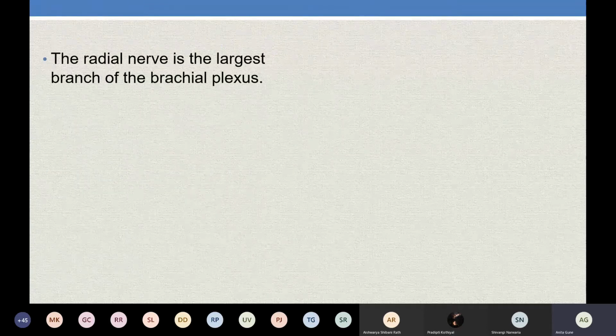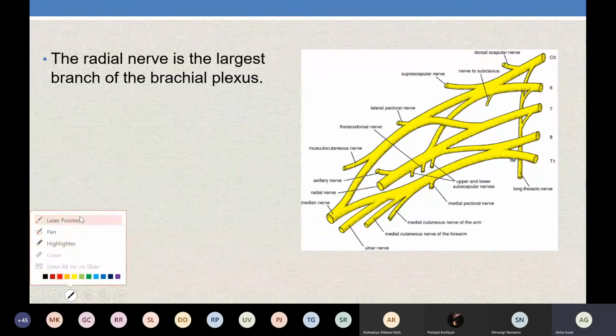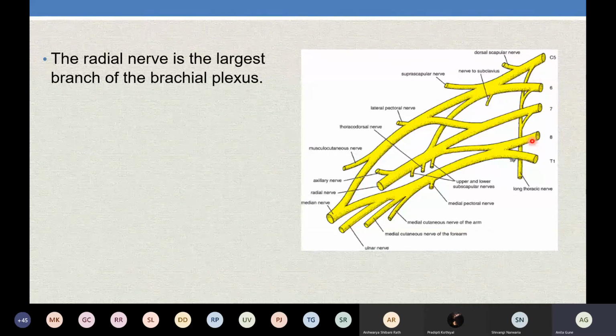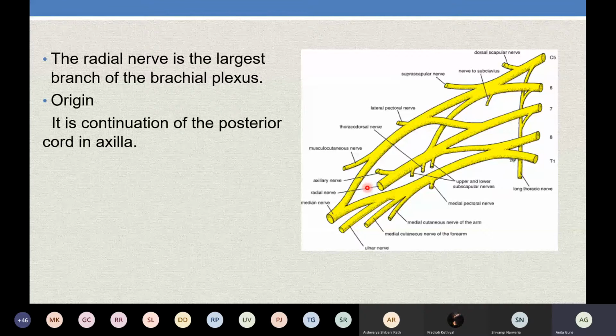The radial nerve, if you recall, is a branch arising from the posterior cord. The posterior cord is formed by the dorsal divisions of the ventral rami of C5 to T1. How? The upper trunk will join, the middle trunk will join, and the lower trunk dorsal branches will join to form the posterior cord. So it is actually the continuation of the posterior cord.